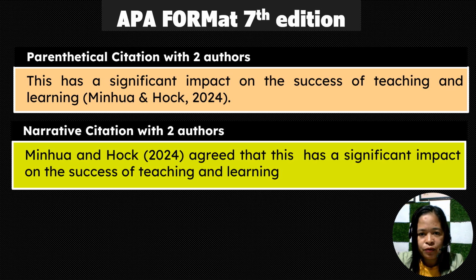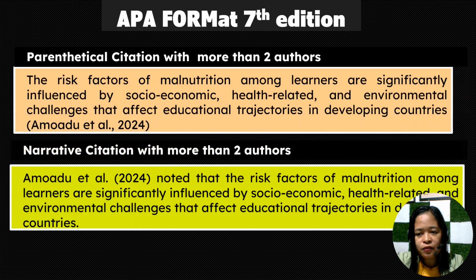Moving forward, if we have more than two authors, how do we write it in the parenthetical citation? For example: The risk factors of malnutrition among learners are significantly influenced by socioeconomic, health-related, and environmental challenges that affect educational trajectories in developing countries.